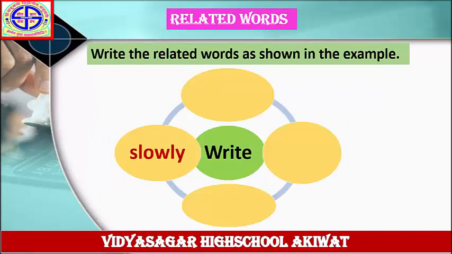Next example. Write the related words as shown in the example. The word is write, and one example given here is slowly. Write slowly. Slowly is an adverb. That means you have to write 3 more examples of adverbs. So what is the answer? Let's see.